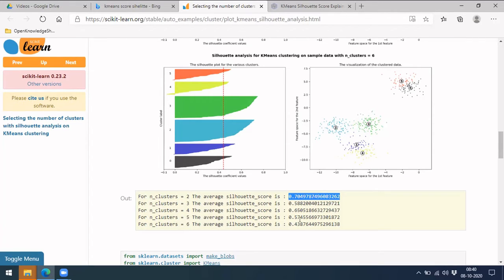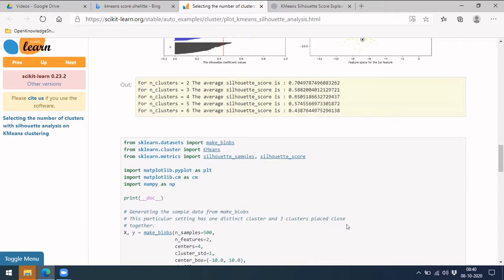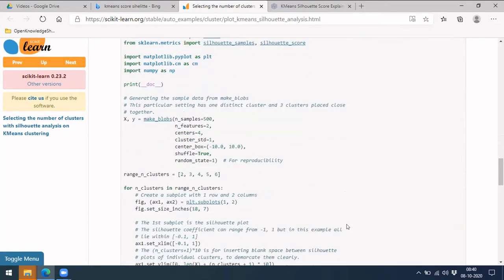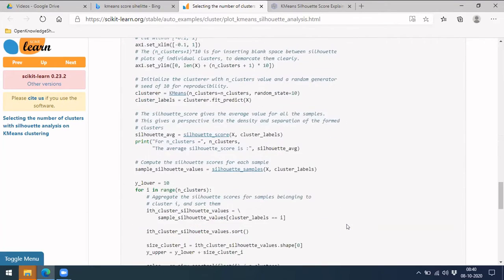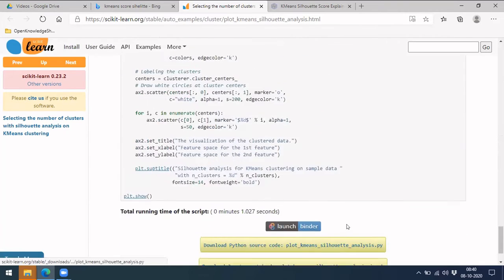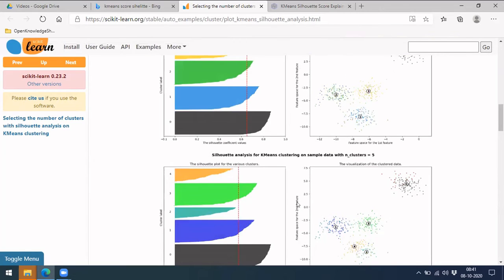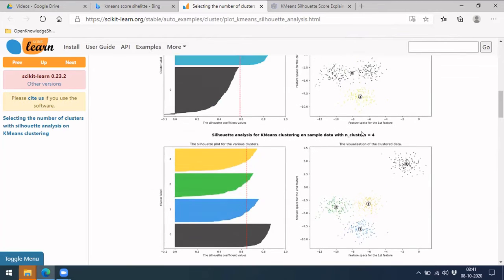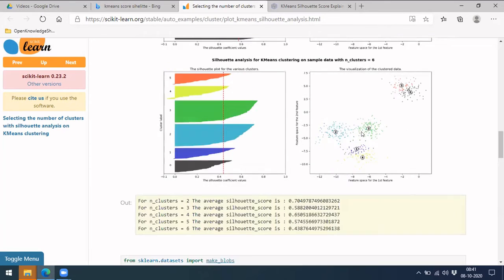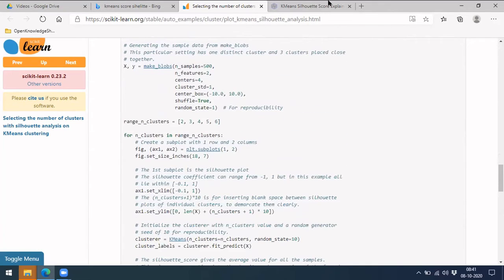Similarly for three clusters, four clusters, and finally identify where the score is higher. They proceed with that number of clusters. That is how they usually address this kind of problem. This is all just plotting of these curves. You can refer to this code and get these plots. They look for where the score is higher and select that number of clusters. So that is one way.